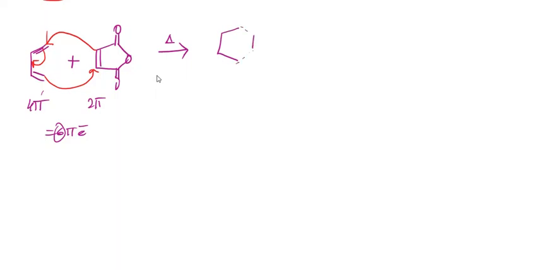Now the newly formed bonds are represented in red. So here it is CHO. Sorry, it is not CHO. The remaining ring is pending.